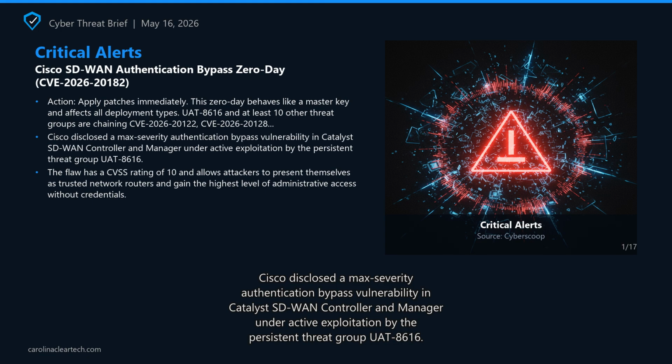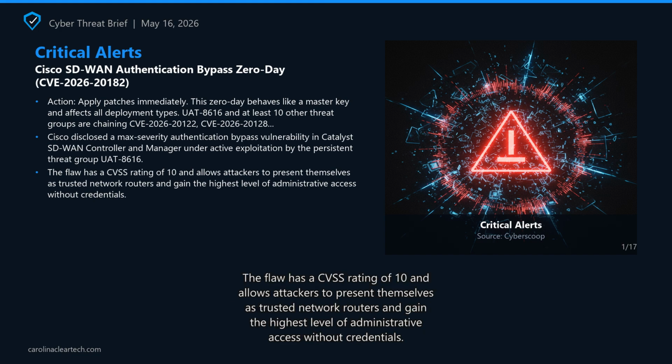CISA, the Cybersecurity and Infrastructure Security Agency, added CVE-2026-20182 to the KEV Known Exploited Vulnerabilities Catalog with a due date of 2026-05-17, EPSS, the Exploit Prediction Scoring System, 0.16, 82nd percentile. Action: apply patches immediately. This 0-day behaves like a master key and affects all deployment types.